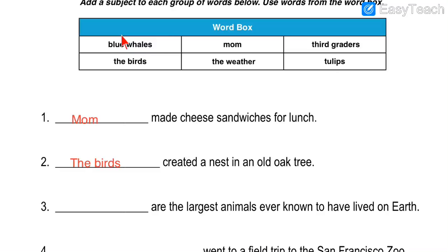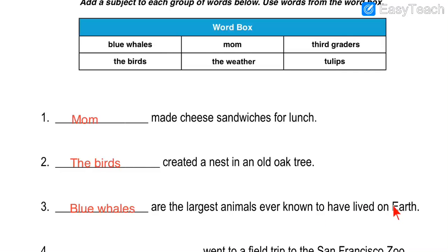Mammal means the animal which lives inside the water. It can live inside the water also because it is a mammal. It has the capability of swimming. So blue whales are known to be the largest animals that lived on the earth. No other animal had so much big size like blue whales. So let us write down this answer in blank number 3. So I have written answer number 3, blue whales. Blue whales are the largest animals ever known to have lived on earth.